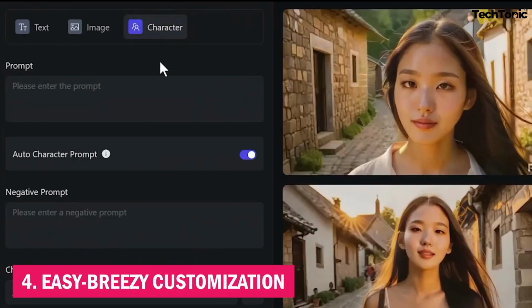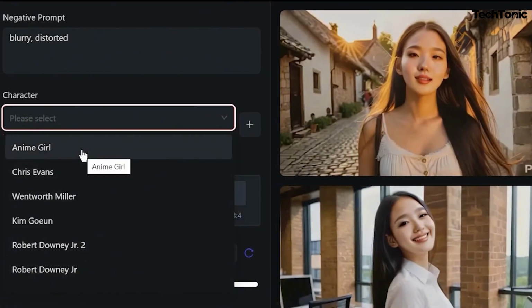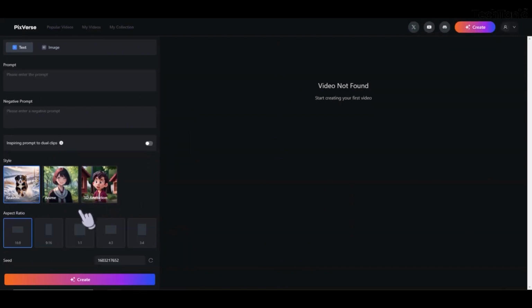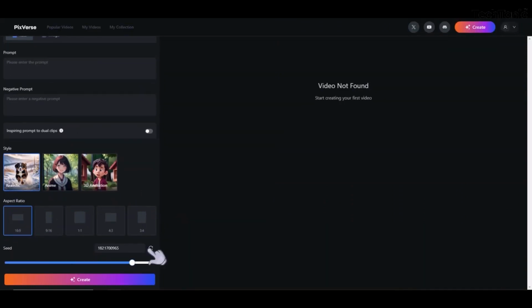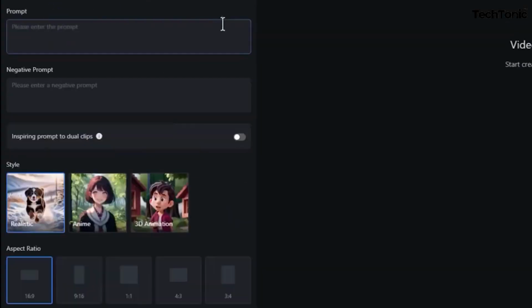4. Easy breezy customization. Tweak, twirl, and tune to your heart's content. PixVerse puts the power of customization in your hands, allowing you to adjust everything from video length to music style with just a few clicks. It's like having your own editing studio minus the headaches.